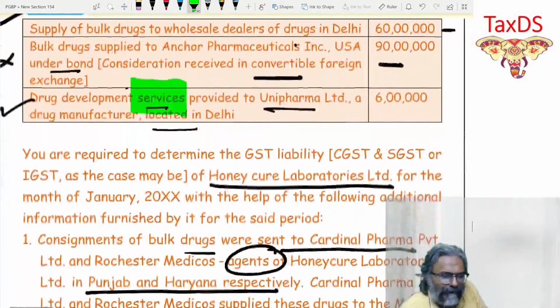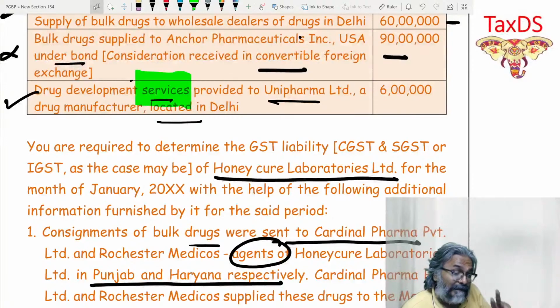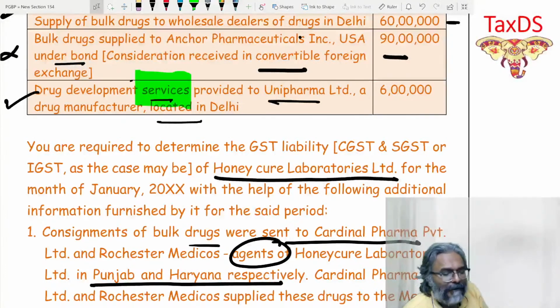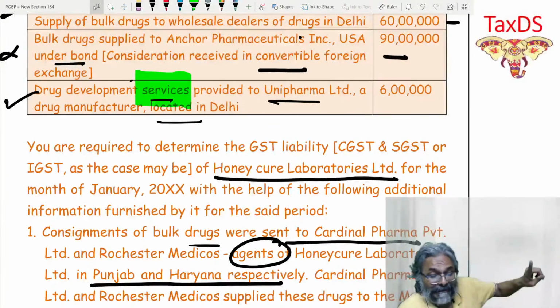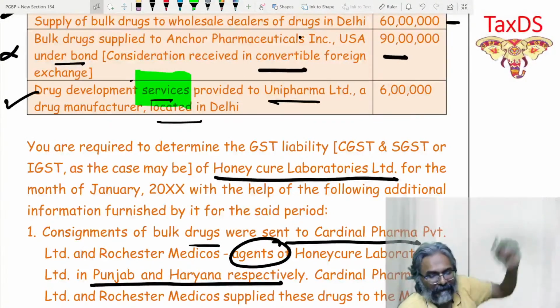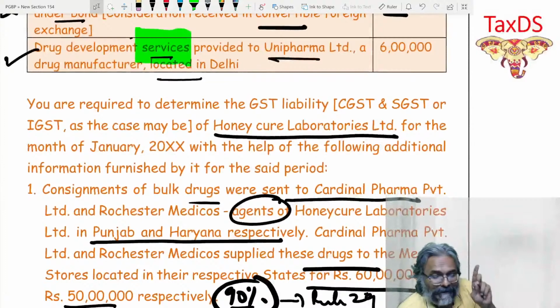You are required to determine the GST liability, CGST, SGST and IGST as the case may be, of Honeybcure Laboratories Limited for the month of January with the help of the following additional information for the said period. What is the additional information? Point number one, consignment of bulk drugs were sent to Cardinal Pharma Private Limited and Rochester Medicos, agents of Honeybcure Laboratories in Punjab and Haryana respectively. So they are the agents.